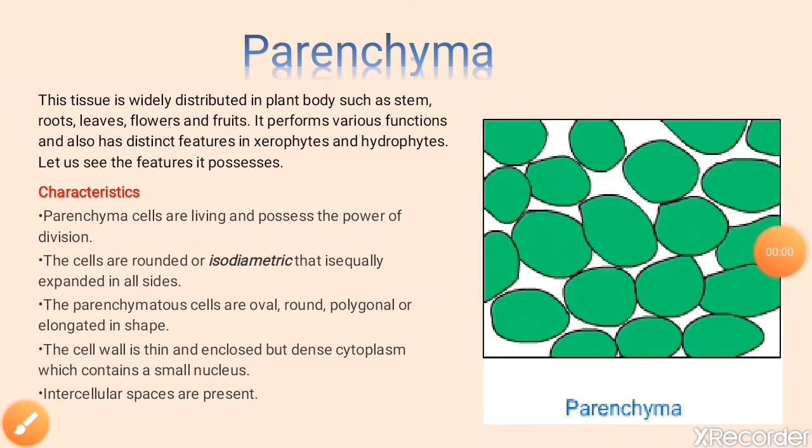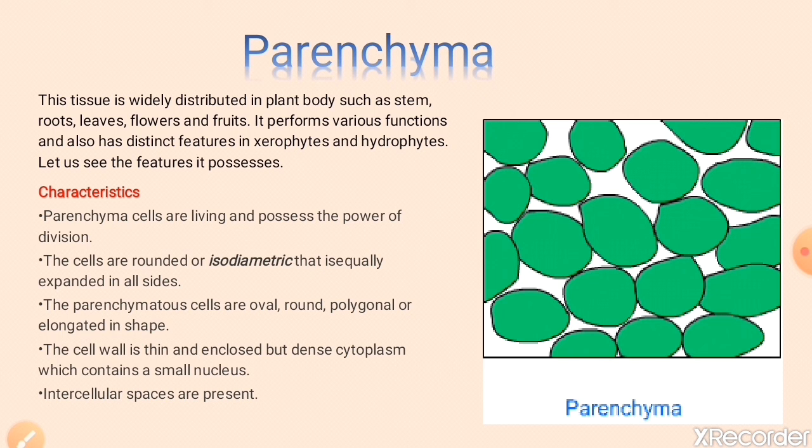So, besides these characteristics, we also have some functions of parenchyma. So parenchyma is a food storage tissue, and it helps transporting materials. It allows gas exchange, and it stores waste product of plants.